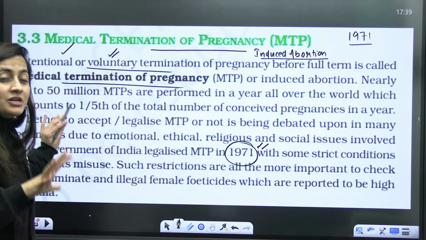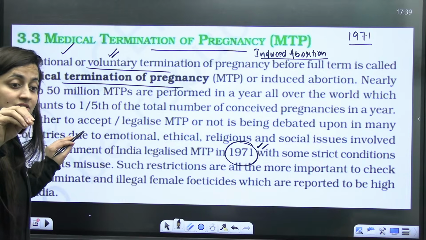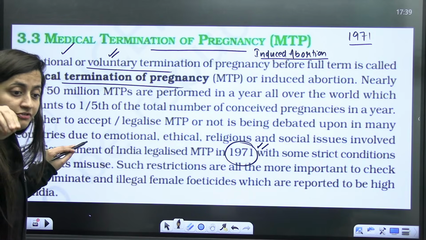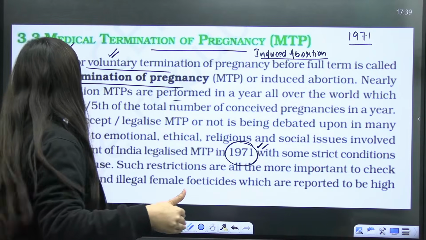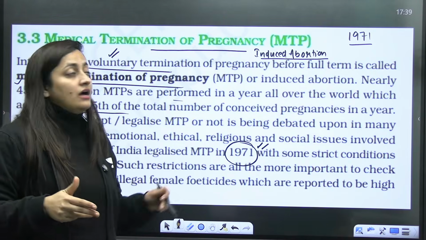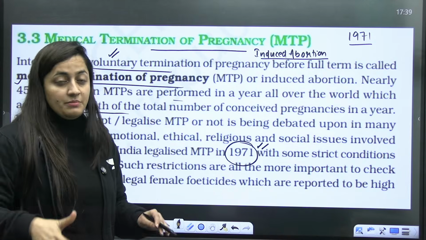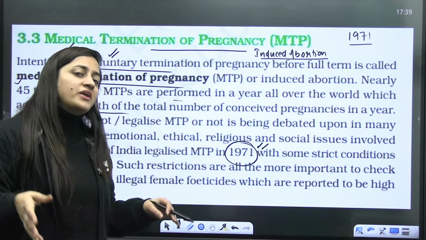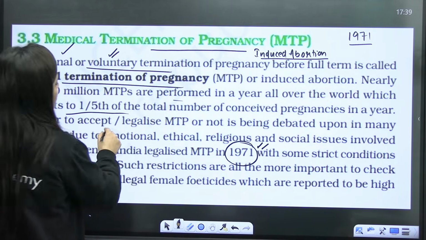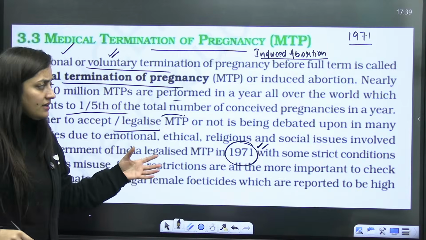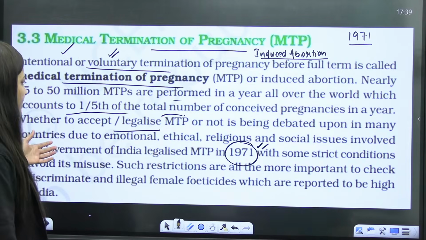So nearly 45 to 50 million MTPs are performed in a year all over the world, which counts to one-fifth of the total number of conceived pregnancies. Out of the total number of conceived pregnancies, one-fifth go for abortion. So whether to accept it or legalize it was debated in many countries.